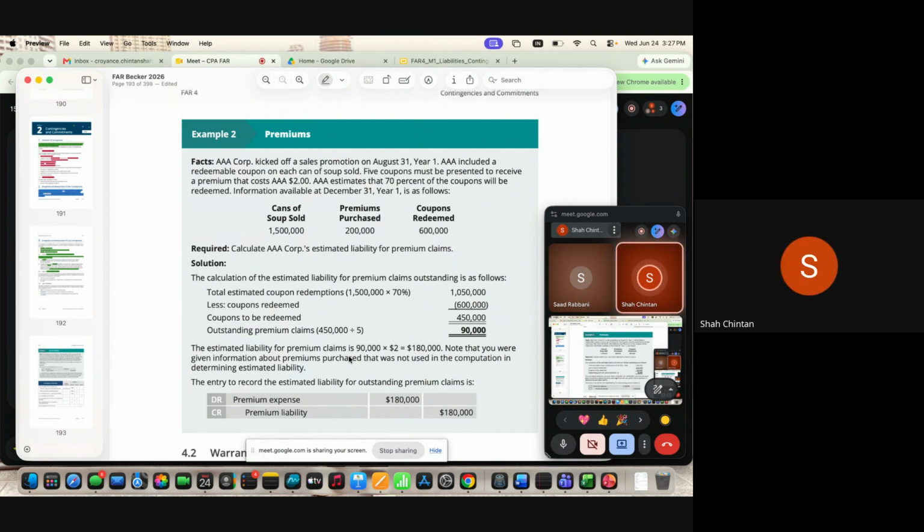Easy. So you are just accruing the premium expense by the matching principle. In the year in which the revenues associated with these coupons are sold, you are going to recognize the expense there. And when the actual liability arises, you will offset it from your balance sheet account.